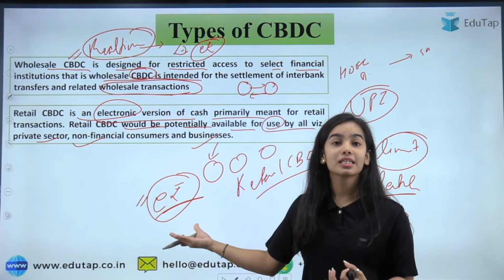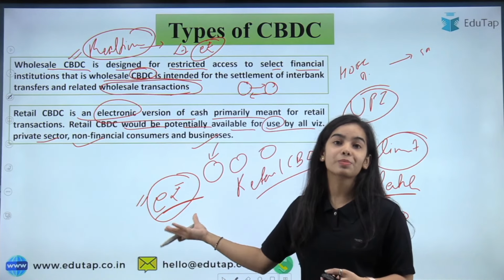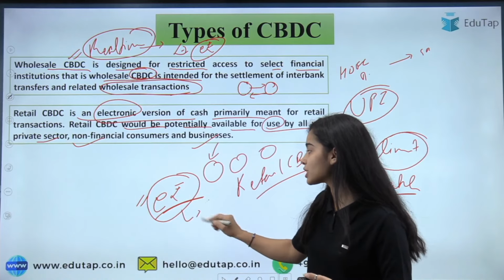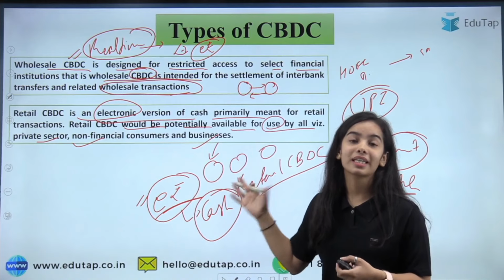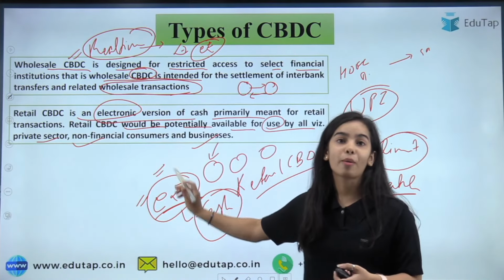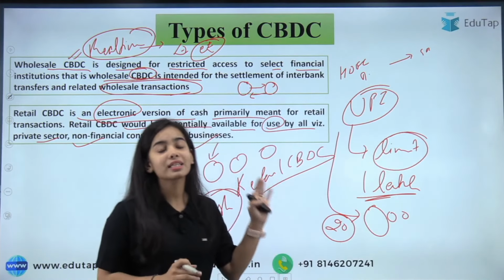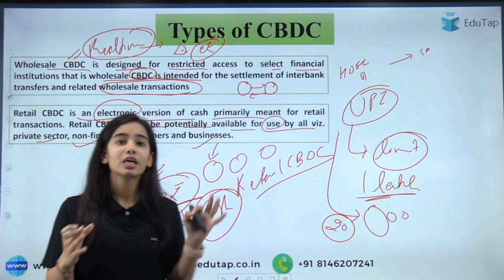This is just a substitute for cash, we can say. The e-rupee is the cash that we have, just in digital format. So you can understand that this will be a way better method than UPI.